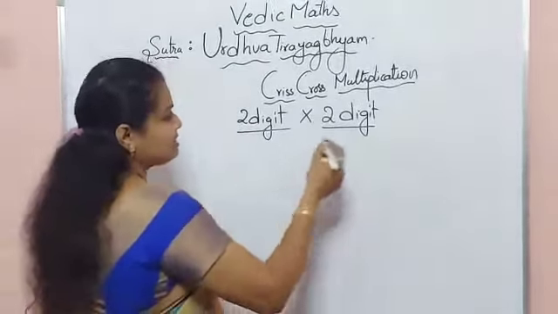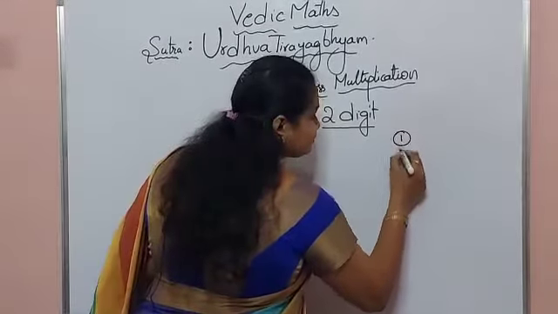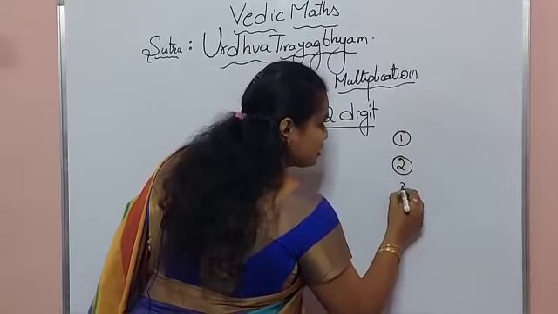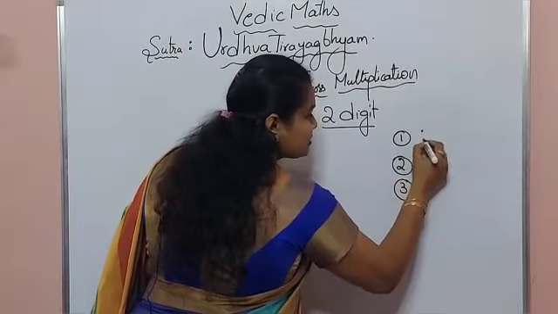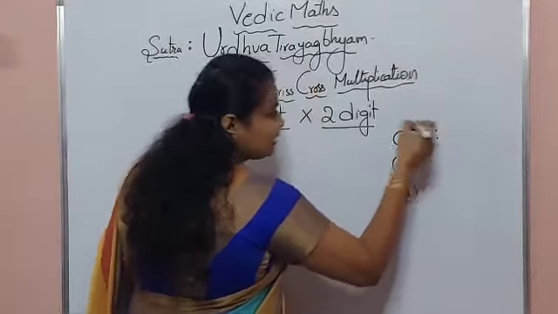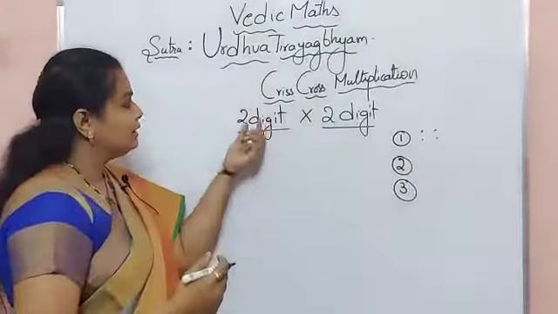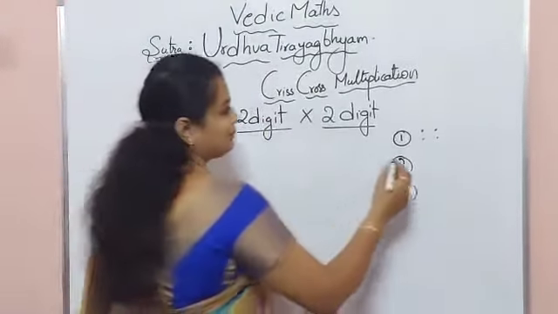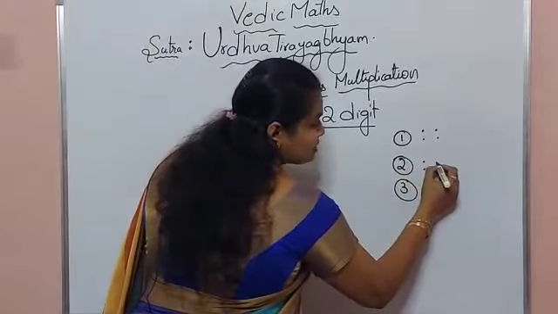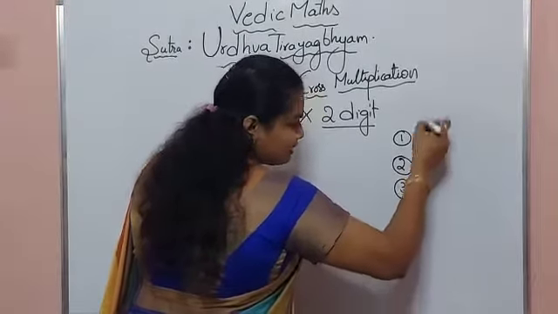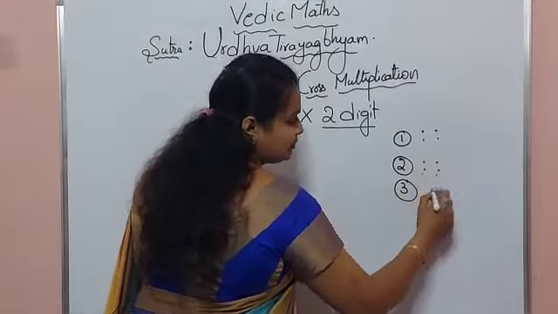So as I said, it is a 2 digit number, right? These vertical dots indicate a double digit number, okay? So one vertical line of 2 dots is one number.